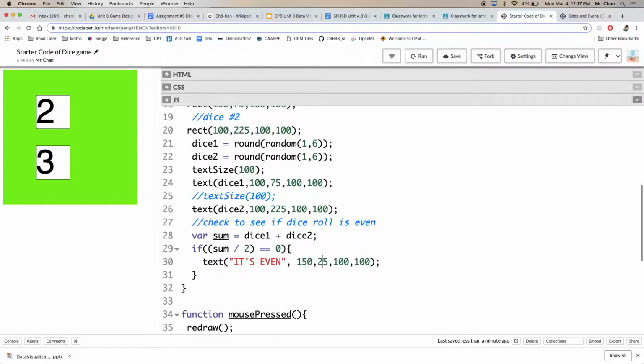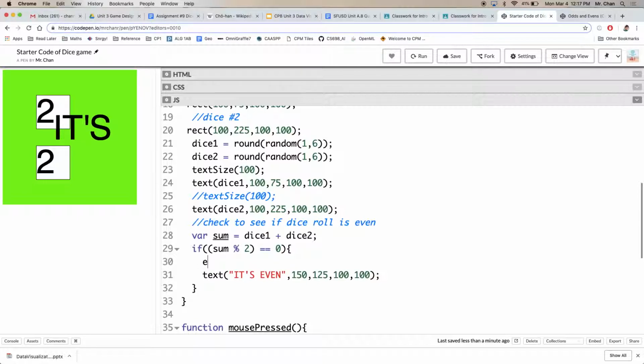I think my text may be off the screen. 125, run. Okay. Modulus. Oh, wait, no. Okay, perhaps we'll make it smaller. Text size is maybe 50 and 50. 50. Run. Do we see it? It's even. You have a somewhat functioning code.